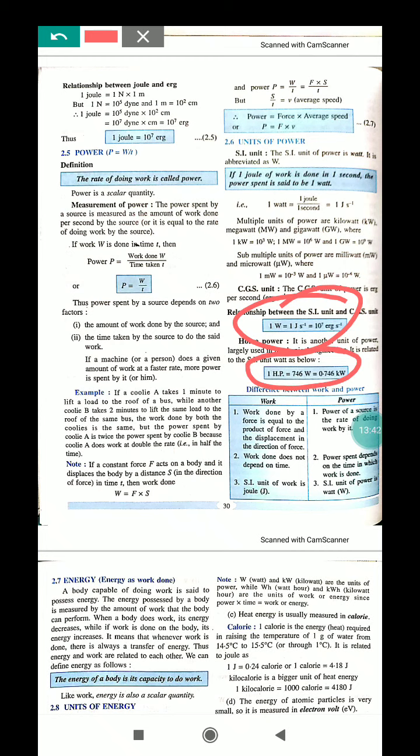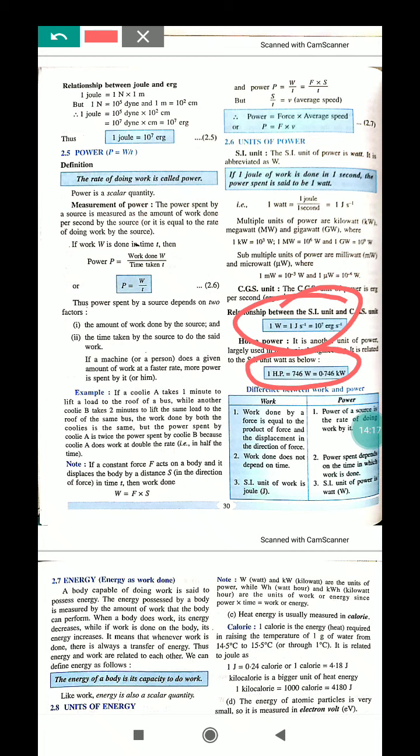One watt equals 1 joule per second equals 10 to the power 7 erg per second, and 1 HP equals 746 watt. So what is the value of 1 HP? You have heard of HP in the case of motors, bikes and motor vehicles. This car has this much HP power, this motor, this generator has this much HP power.